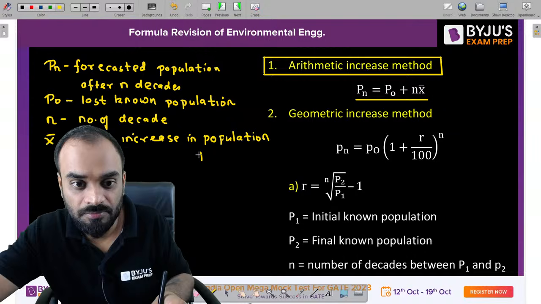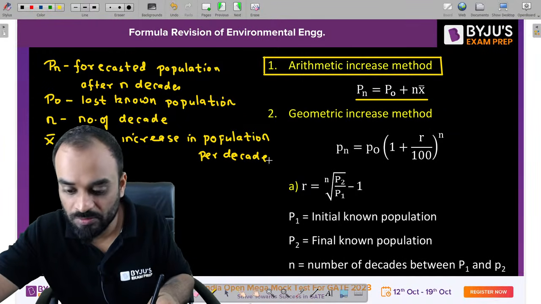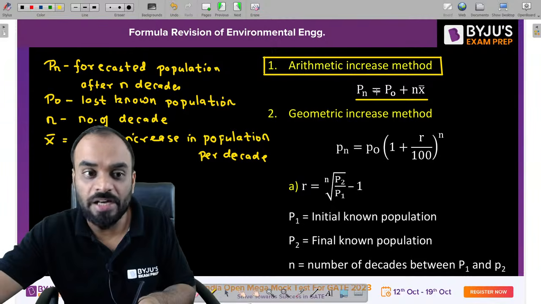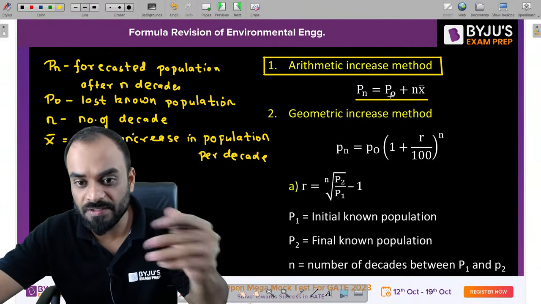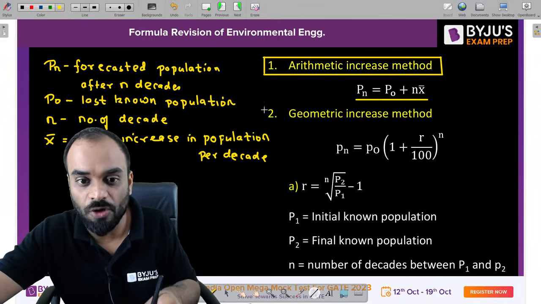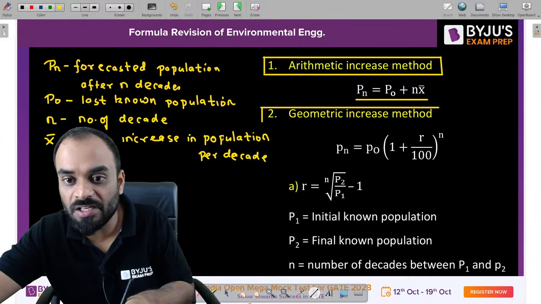Per decade. Okay. Just you have to put this. Okay. You will get the population after N decades easily. Now similarly guys, we have another formula which is basically the geometric increase method.